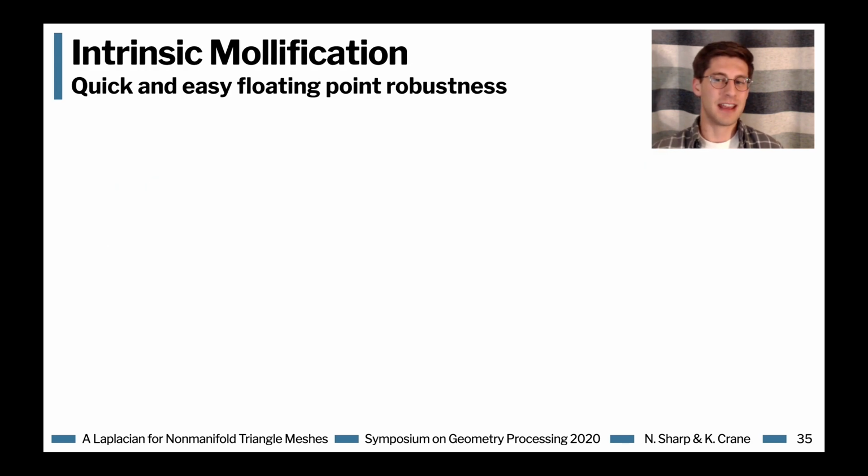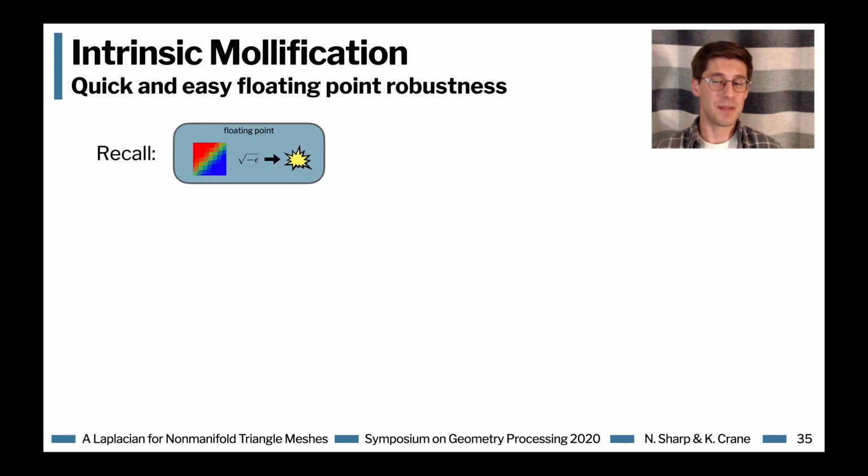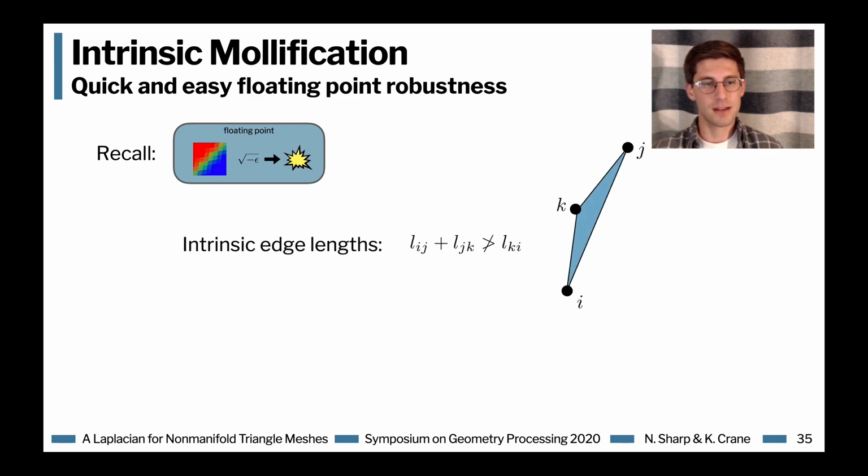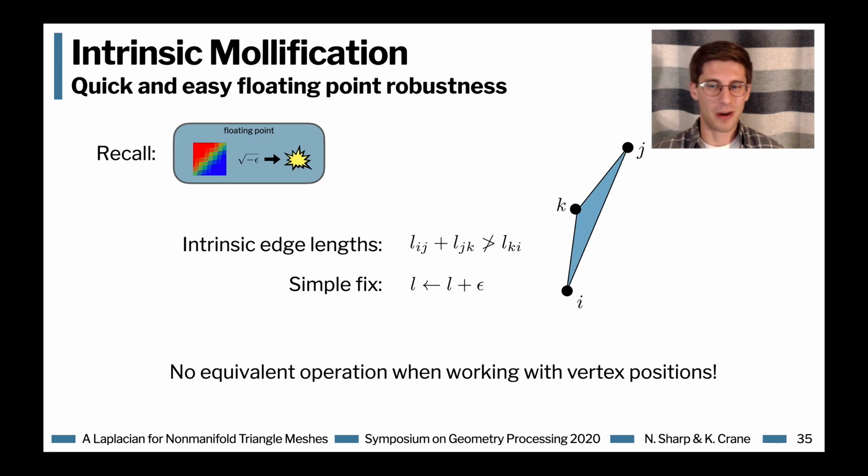I mentioned that we're going to be able to handle even numerical floating point issues as well, and we do that with a very simple strategy. Numerically, you can run into trouble with an intrinsic representation if your edge lengths fail to satisfy the triangle inequality. And typically what will happen is your edge lengths might just barely fail to satisfy the triangle inequality in floating point. So the simple fix is that we just add a tiny epsilon to every intrinsic edge length. In particular, we'll choose this epsilon to make sure that the triangle inequality is satisfied with some small buffer in every face.